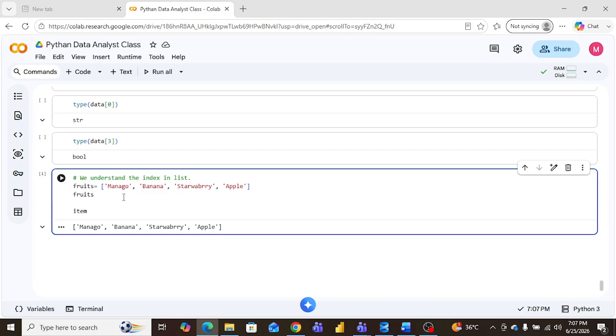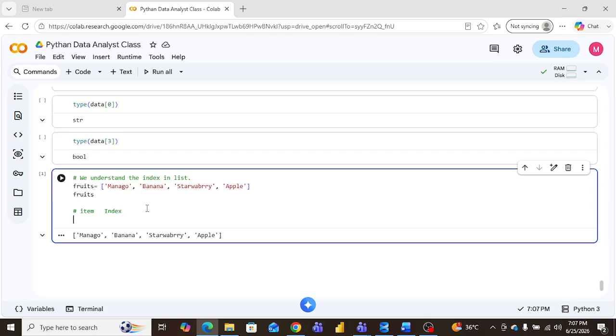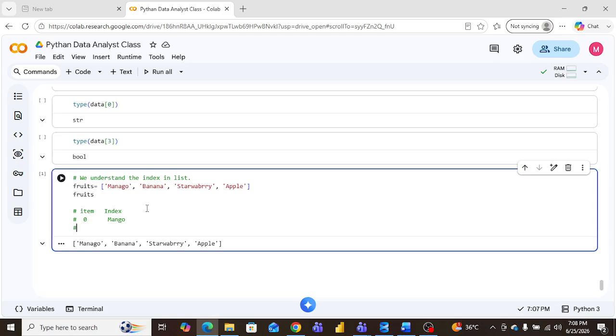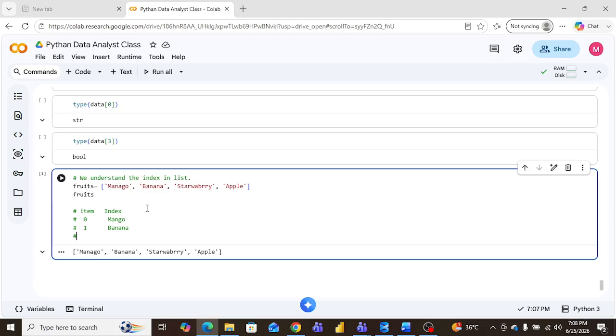Like item, make item. There is an index. All right, 0, 1. Zero means mango, and banana is next. Item means mango, right? Index means 0, 1, 2, 3.